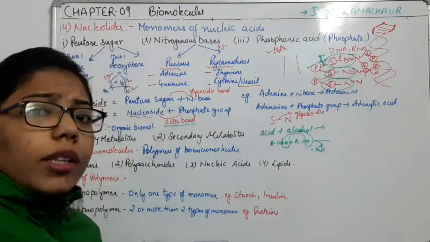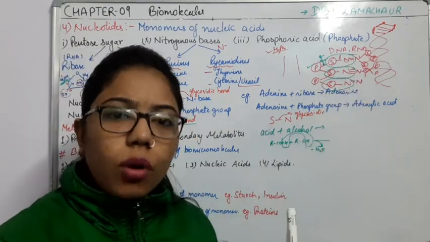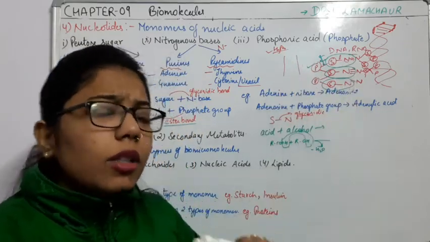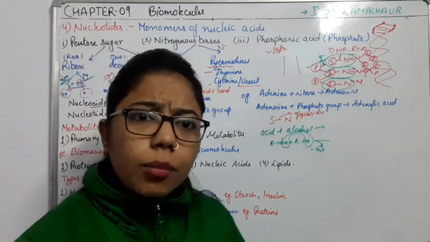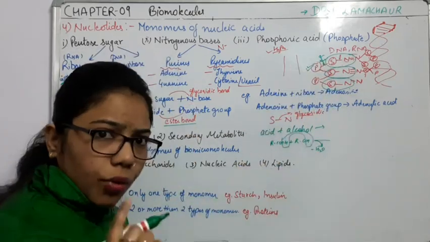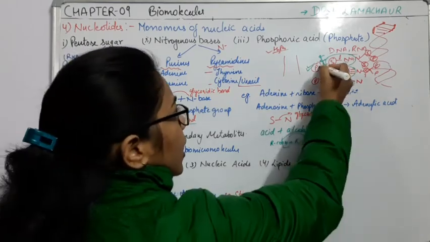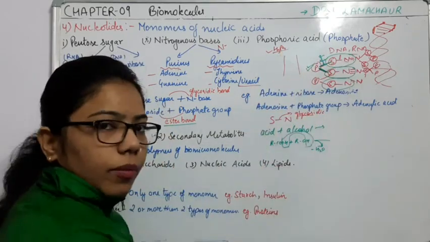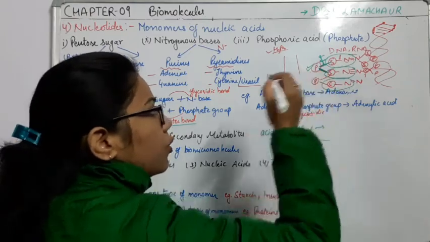What is the specific characteristic of DNA? DNA has the phosphodiester bond. This is the characteristic bond of DNA. Why do we say phosphodiester? Due to the phosphorus it is forming. Diester means two esters are forming. You can see that this phosphorus is attached with the first sugar here and this sugar here also, so it forms two ester bonds. That's why it is known as the phosphodiester bond.